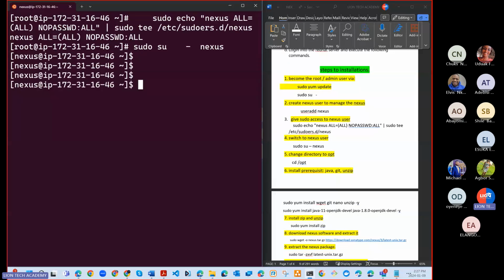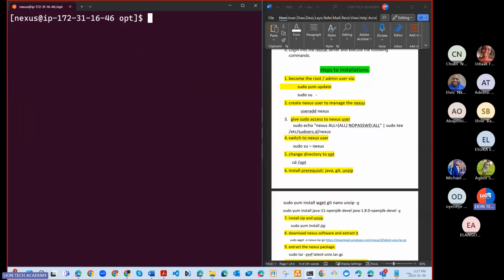And now we can what? Set it into opt. And we can install Java, Git, and unzip. So what? We can install all in one command. Sudo what? Sudo, okay, sudo yum install what? Install unzip, okay, and git.